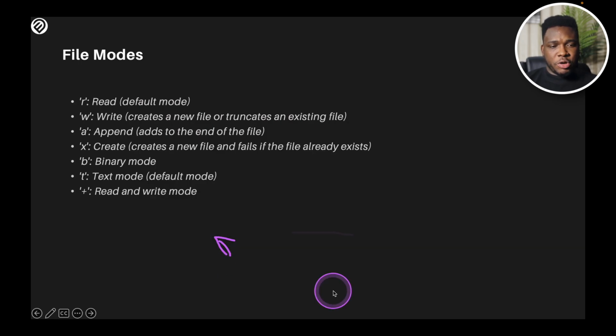The next example I'm going to be showing you is the different modes that we have within Python. We have r, which is the read mode. That's obviously the default mode. And we have write. The write mode creates a new file or truncates an existing file. So if the file doesn't exist, it creates a new file. If there's an existing file with the same name, it truncates the existing file.